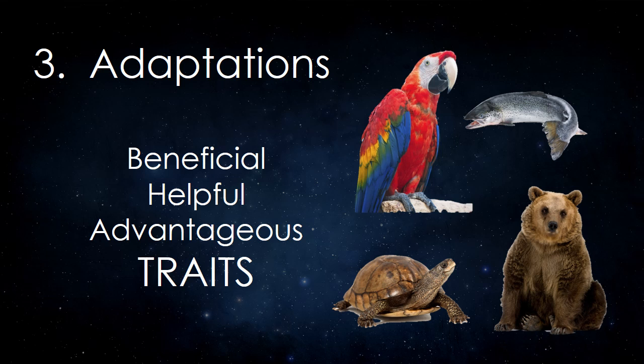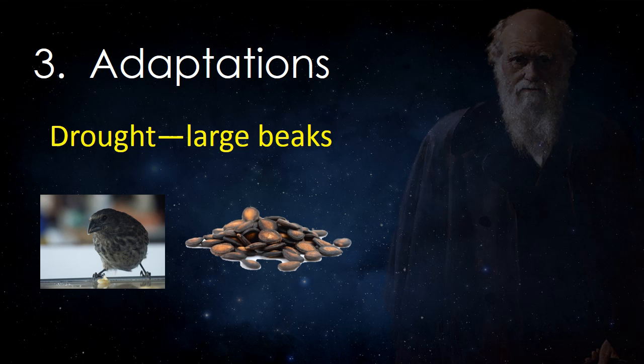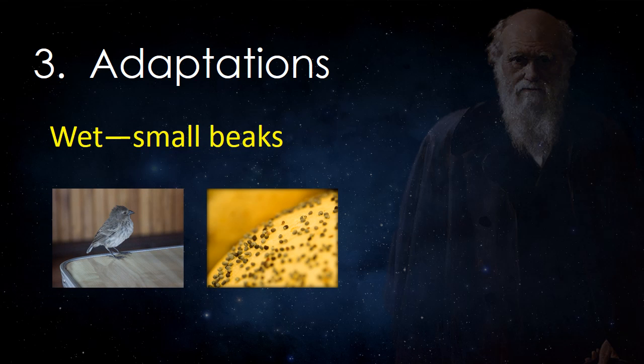Number 3, adaptations are the beneficial traits that give an organism an advantage in the struggle for survival. During drought conditions in the Galapagos Islands, having a large beak was more advantageous for a finch because most of the seeds available at the time were large. During especially wet weather, when small seeds were more plentiful, a small beak was the more helpful adaptation.